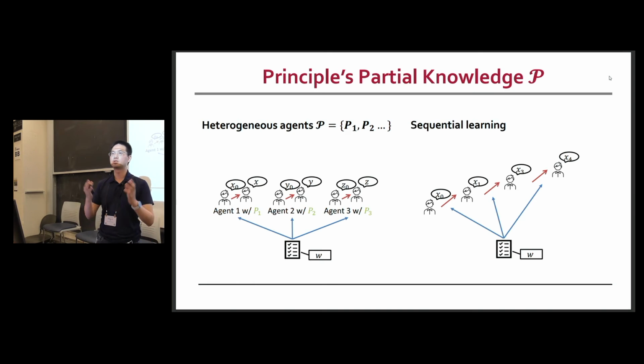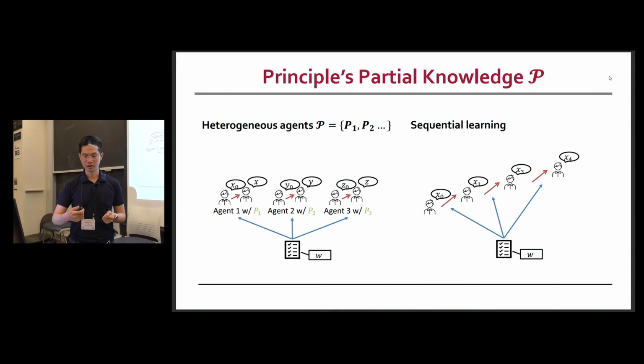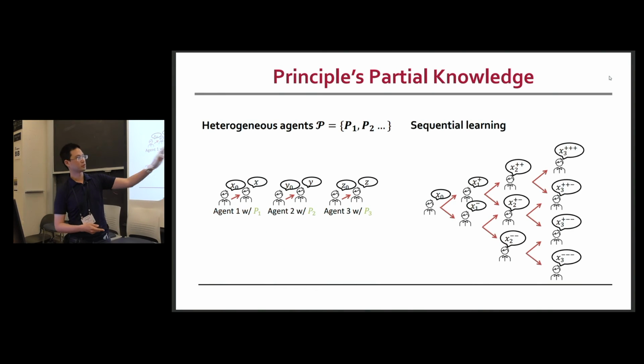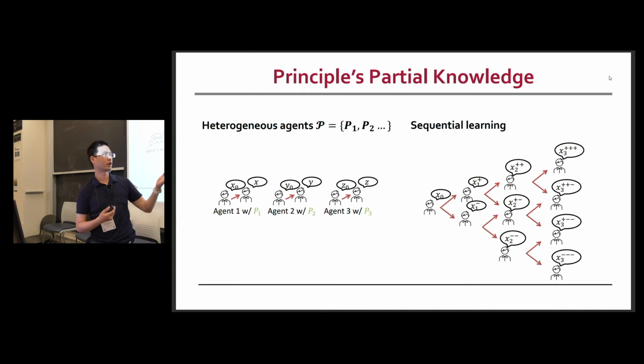For example, if you want to ask agents what the bias of a certain coin is, the agents can sequentially draw costly samples from these coins. In this case, every partial observation gives you a different possible information structure, and the number is exponential in the number of coin flips. For example, if you get a lot of pluses, you are going to have different information than getting a lot of minuses.